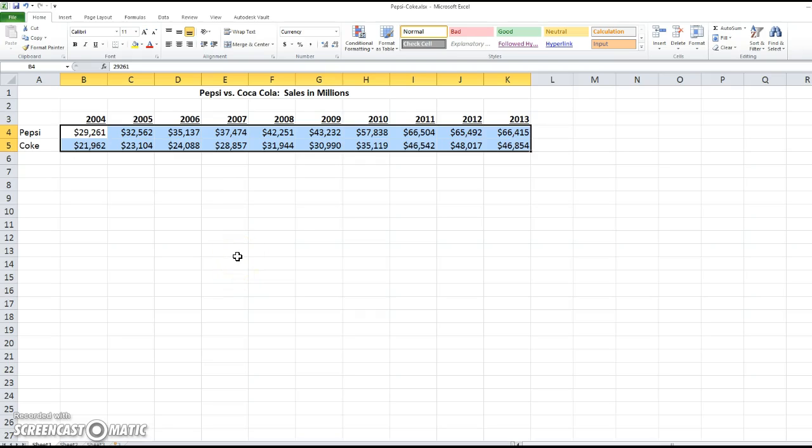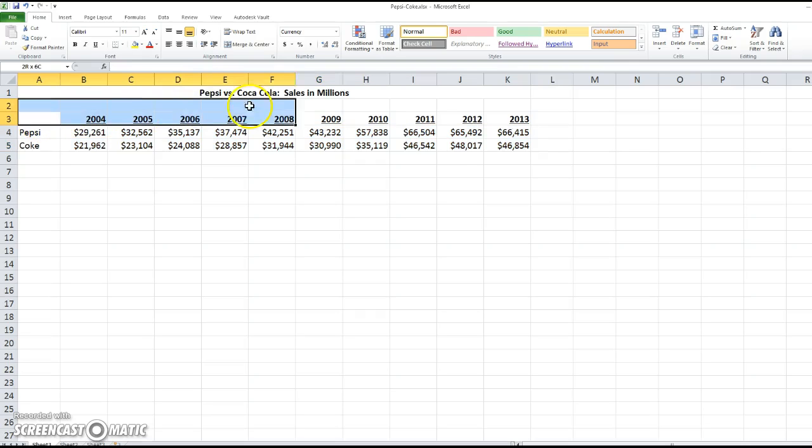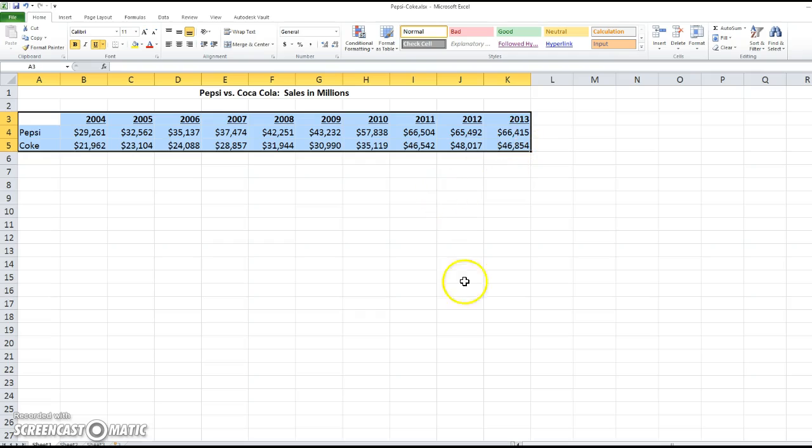All right, now we're going to do something tonight that's slightly different, but you'll follow the same procedure. You're going to create something called a clustered column chart. So then it'll show the comparison from year to year. We're not going to highlight the title. We'll add that in here in just a little bit. But we're going to go ahead and highlight just that information.